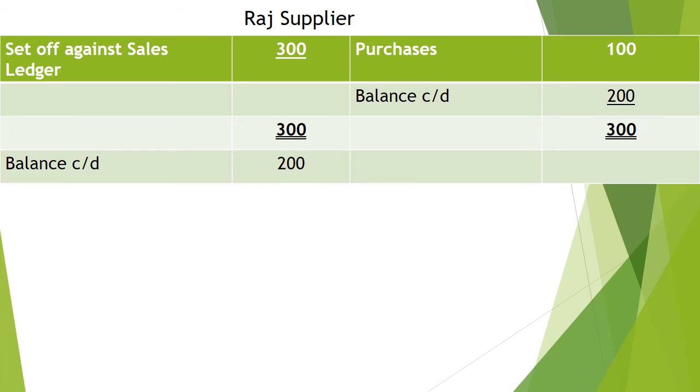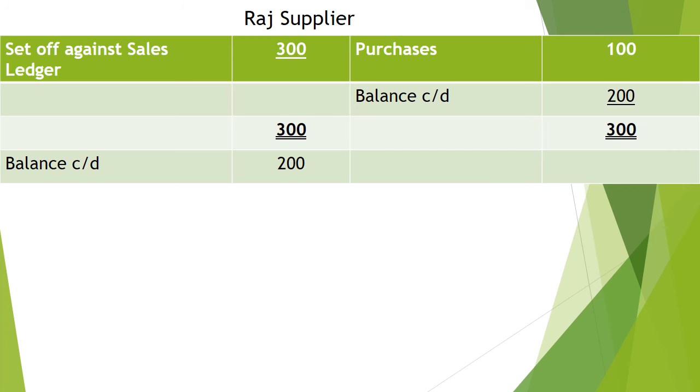And 300 will be set off against the sales ledger, because Raj is also a customer of Balbir, so this 300 will be set off in the purchases ledger. 300 will be debit.